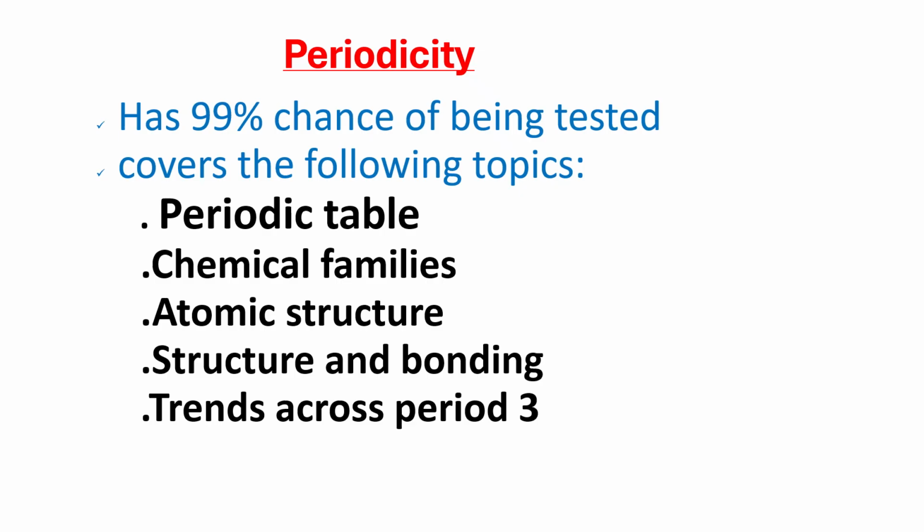First of all, let me just start by saying that there is 100% chance that this topic will be asked in exam together with other related topics, which include chemical families, which is a topic that comes immediately after the periodic table. At the same time, we have structure and bonding, a very, very integral topic in chemistry. Then, of course, we have trends across period three.